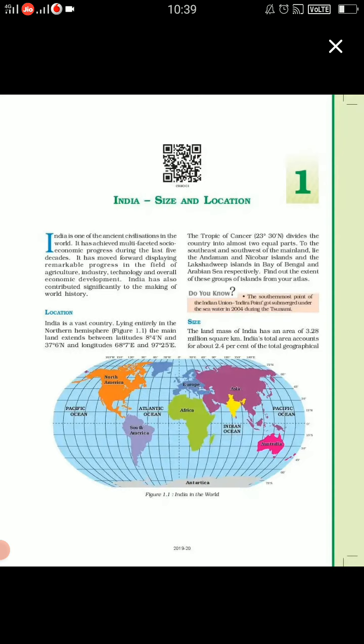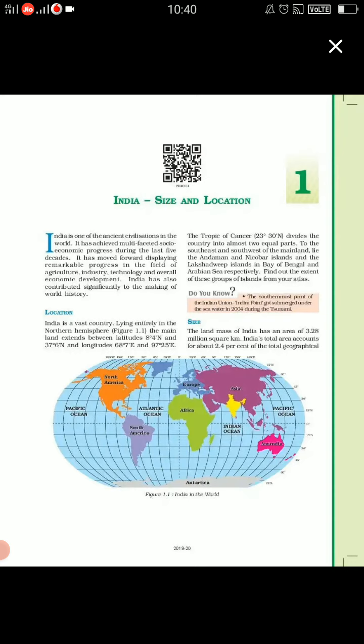The upper part from the 0 degree latitude, that is your equator. Above the equator is the northern hemisphere and below the equator is the southern hemisphere. You can see the yellow part on the equator. India is above the equator, entirely in the northern hemisphere.